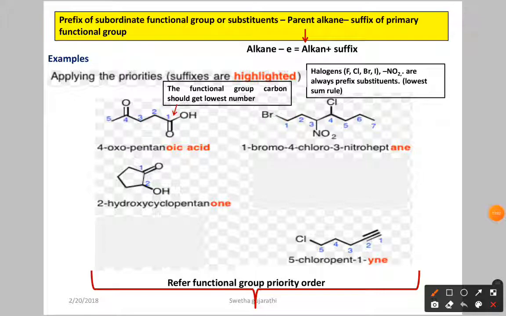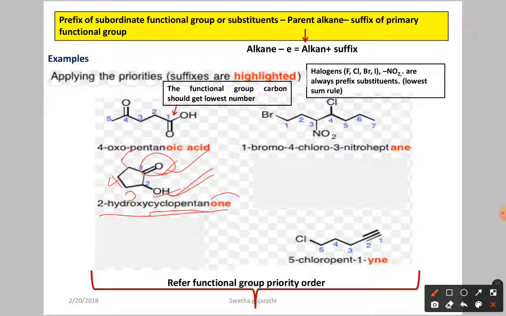Next one we have 2-hydroxycyclopentanone. Why? Because if you see here, this is a ketone, this is an alcohol. In this priority, the ketone is going to get the first priority, so we have to take it as the suffix, and OH we have to take as a prefix. Now the parent chain has 5 carbon atoms. Why? Because 1, 2, third carbon, fourth carbon, fifth carbon. Five carbon atoms are there, and they are in a ring, so we call it cyclopentane.